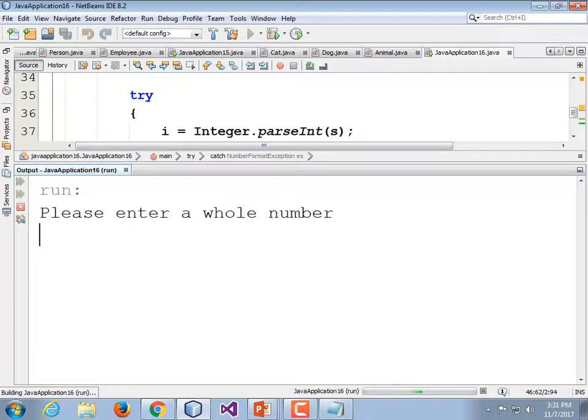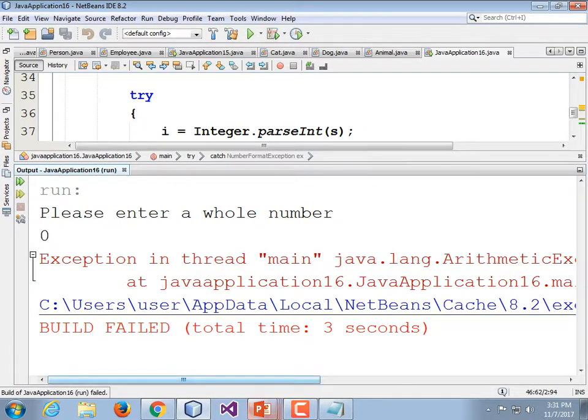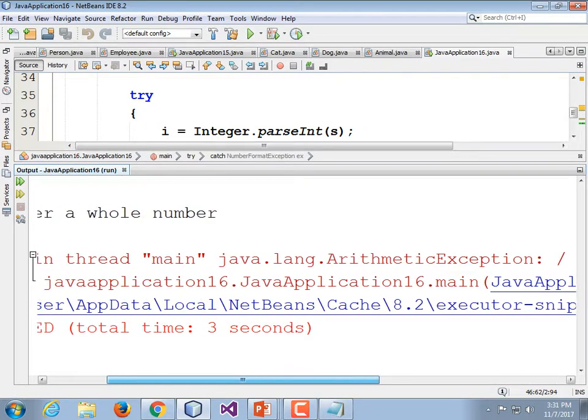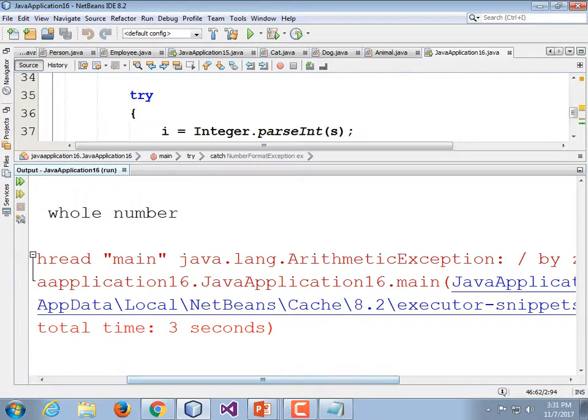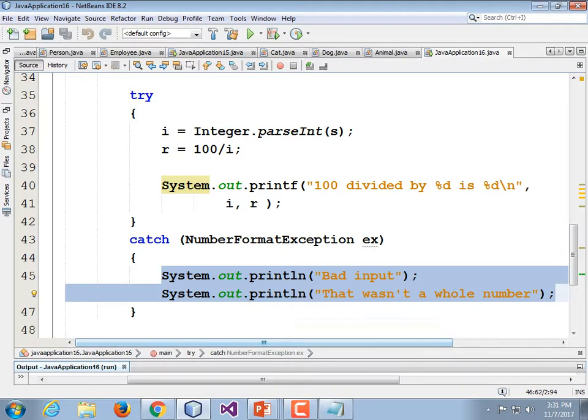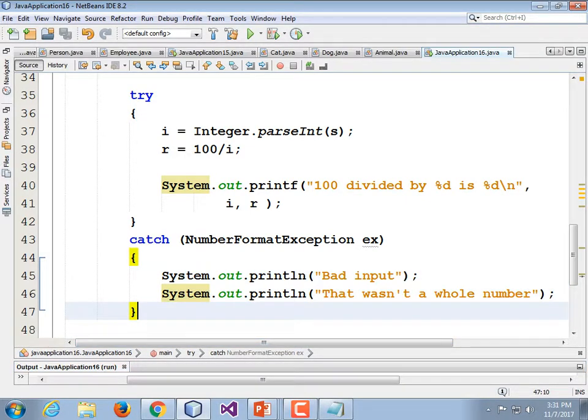So I'm going to run it again. I'm going to enter a valid number, but it's 0. And it blows up, just as we expected. It generates an arithmetic exception. So we're going to add another catch clause for that. And if you haven't gotten this to work, pause the recording.